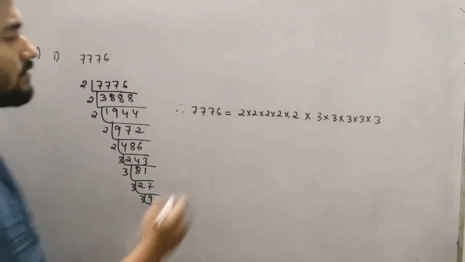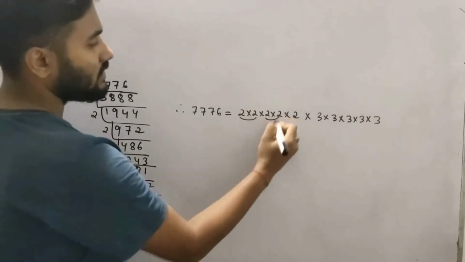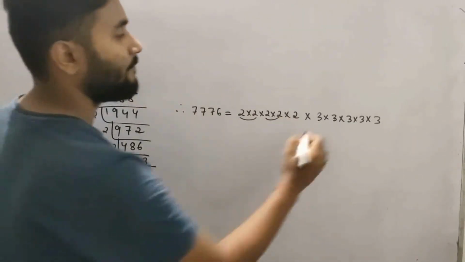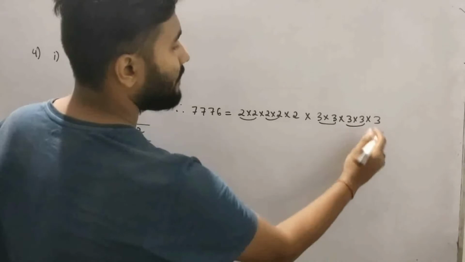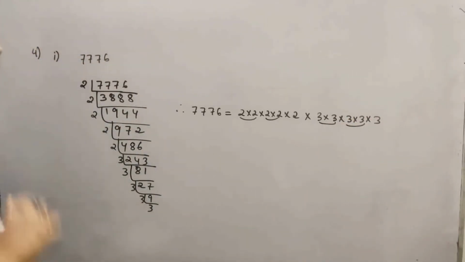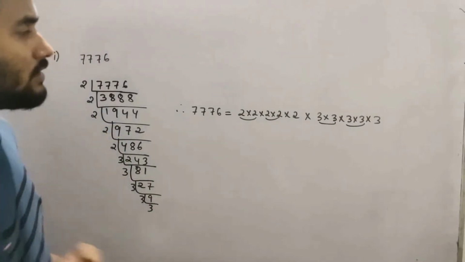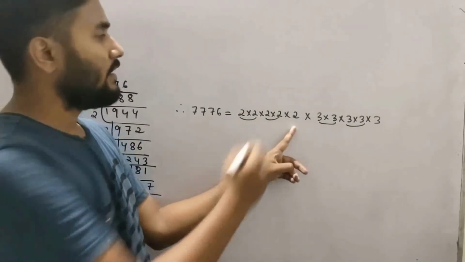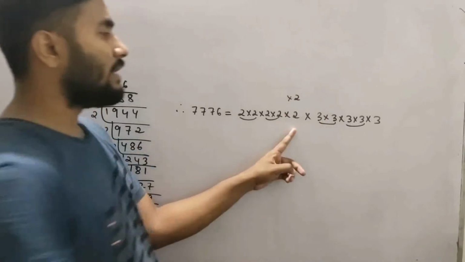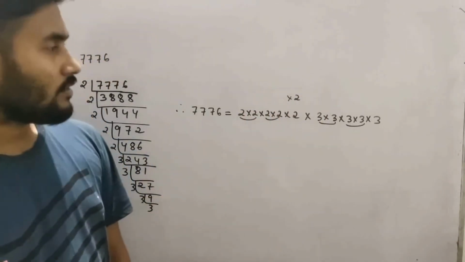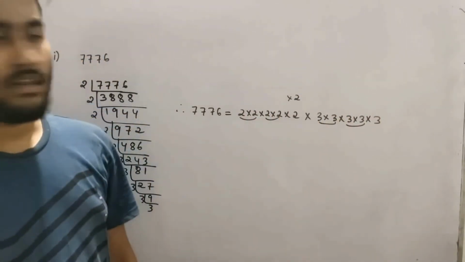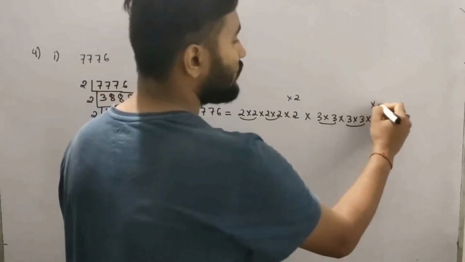So pair it. This is one pair, this is another pair, and this 2 is single. One pair, and this 3 is single. So by what should we multiply this one? You see this 2 is single. If one more 2 had been there, then okay, good. This 3 is also single, so we would have needed one more 3.